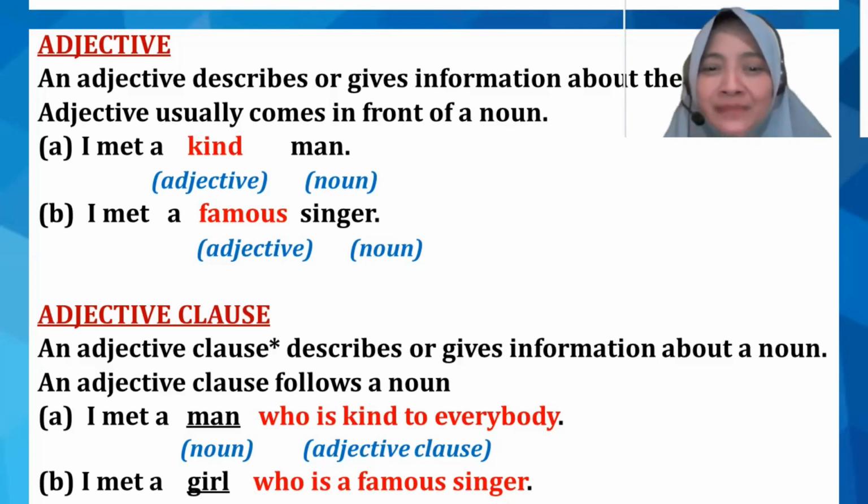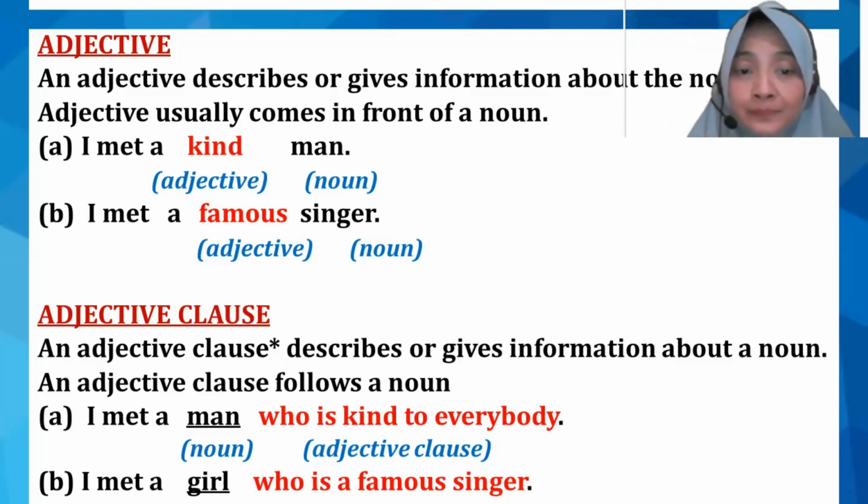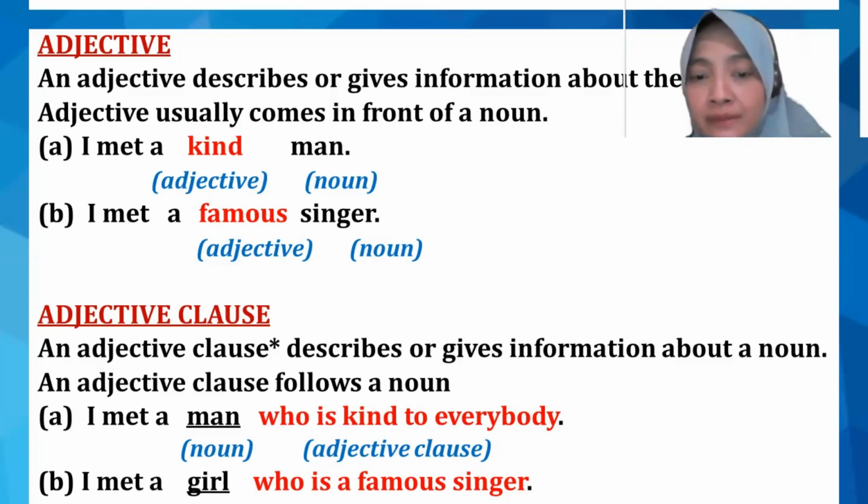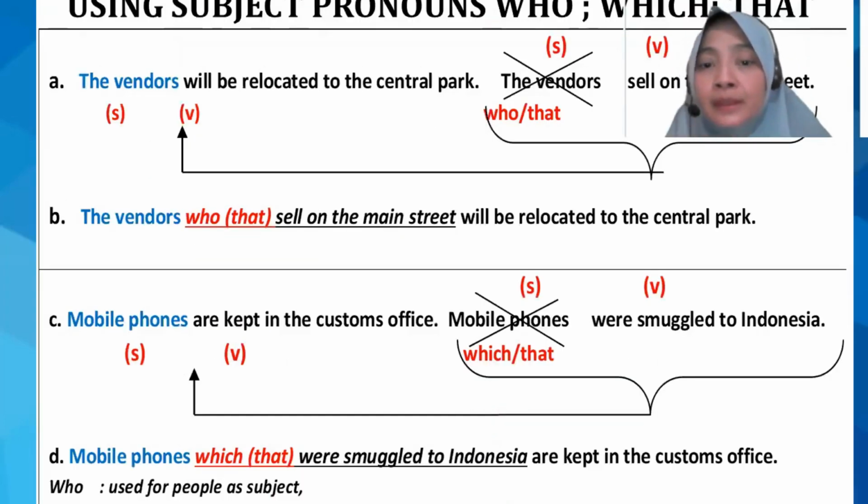Now, if you analyze the sentence further, it seems that there are two verbs. We have met and is, right? Now let's see further what we have here. In adjective clause, we have subject pronouns. We call them who, which, or that. Now, let's take a look at the example here.